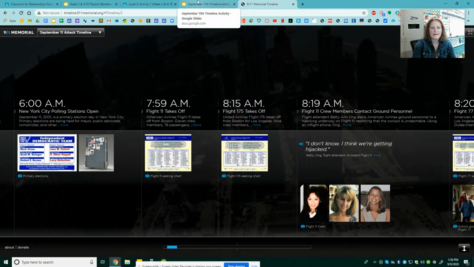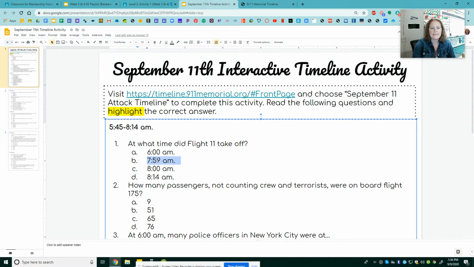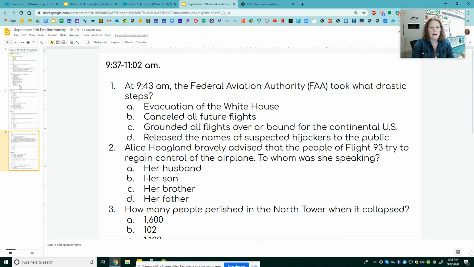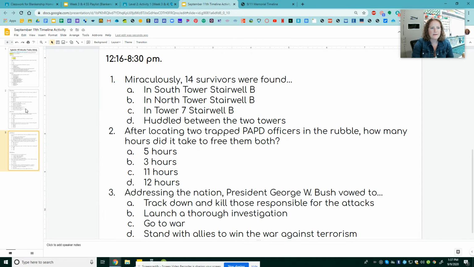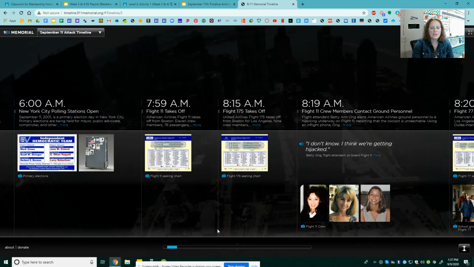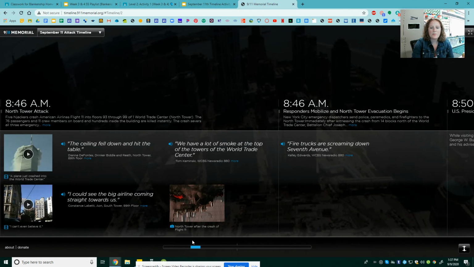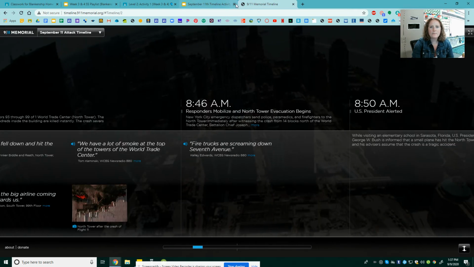So I'm going to go back to my Google slide and I'm going to highlight 7:59. In order to highlight something, all you got to do is triple click. So click once, twice, 3 times, and then you highlight it by clicking the nifty highlighter tool right up here. And voila! There you go. And then you have to answer a total of 3 slides about the timeline. So this is going to take some time, but once you get used to reading the timeline, it will be a breeze.